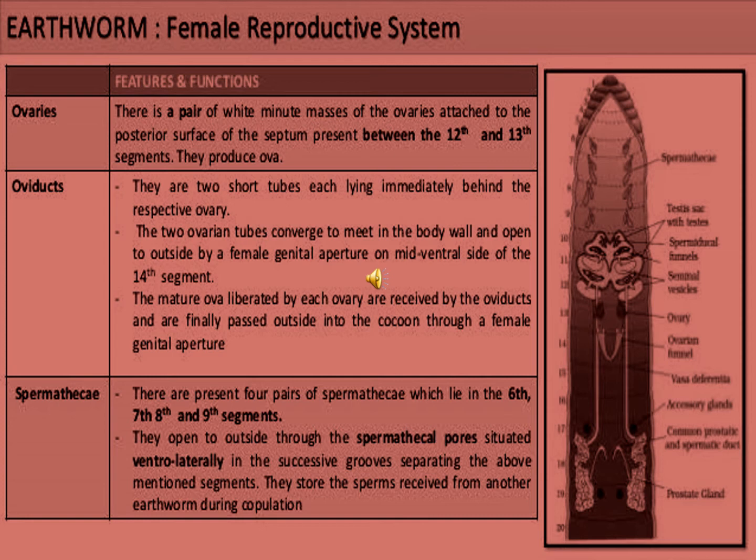Now the female reproductive system: the ovaries in the 12th and 13th segments produce ova, the oviduct, the cocoon through a female genital apparatus, and the spermatheca. The pores of the spermatheca are present at the 6th and 7th, 8th and 9th segments. They open to the outside through the spermathecal pores, situated ventrolaterally. They store the sperm received from another earthworm during copulation.